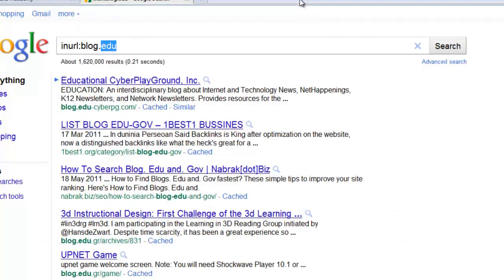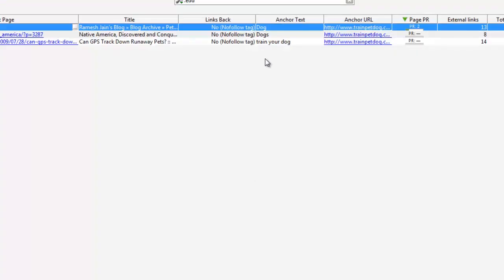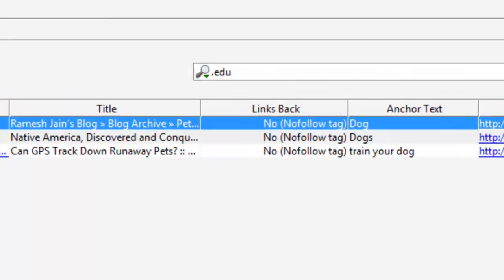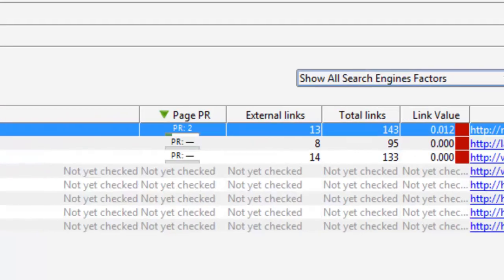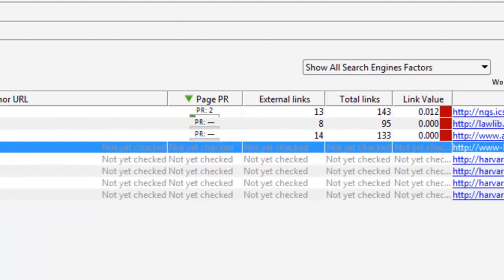So, but that's how you can filter, though. Let me just open that again. You can filter by just chucking in the filter edu. You can put it to search all factors and put edu in. They seem to have found a few more here. Let's just check these ones here out